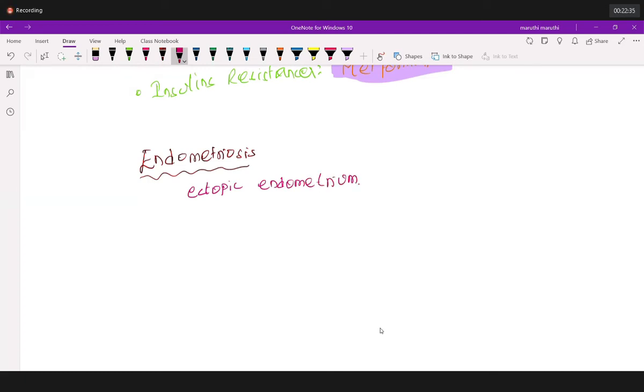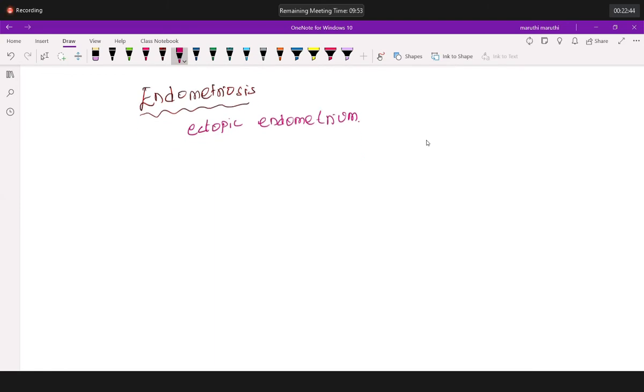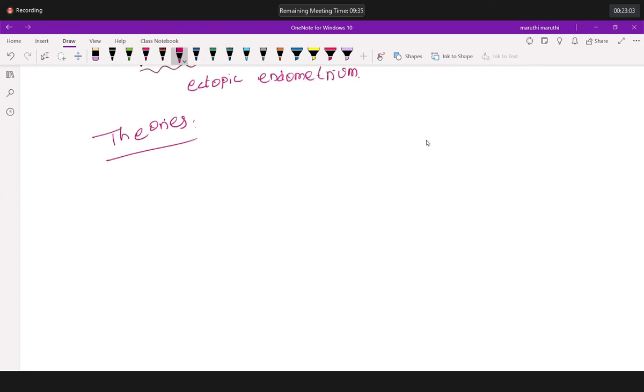When talking about ectopic endometrium, where exactly can it be ectopic to? It can go anywhere in the body. Where ectopic endometrium can be present is explained with a few theories. These theories are very important and can be asked as a multiple choice question, but none of them is completely good. The most important one is Sampson's theory.